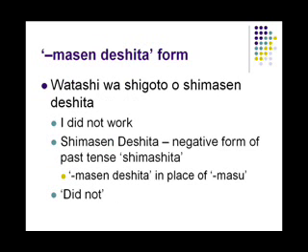Next we will consider the masen deshita form. Masen deshita, as you can imagine, is the negative past tense. Example is Watashi wa shigoto wo shimasen deshita. I did not work. Shimasen deshita is the negative of shimashita. Masen deshita is substituted for masu in the masu form of the word, and that's how we get this. The meaning is did not.